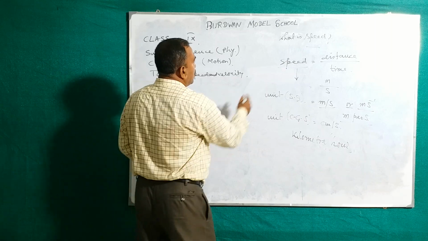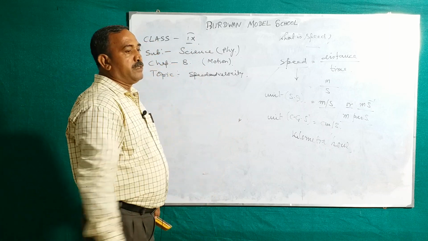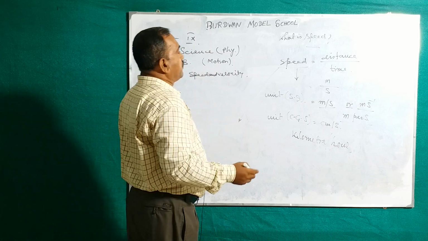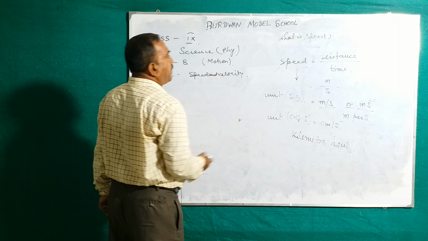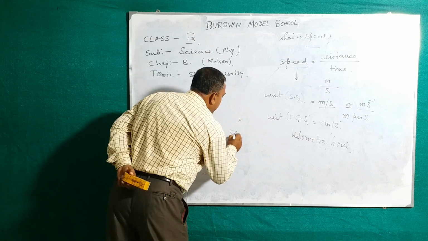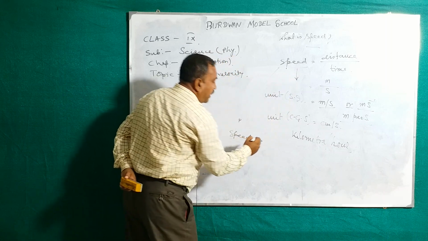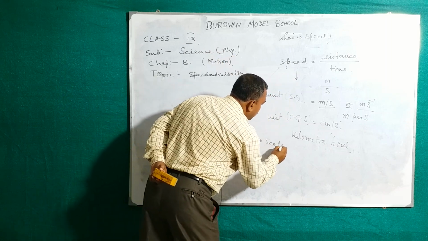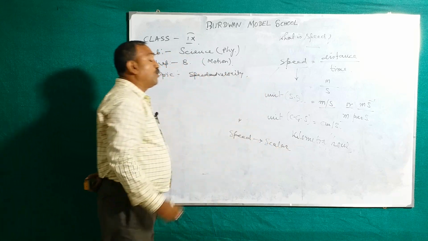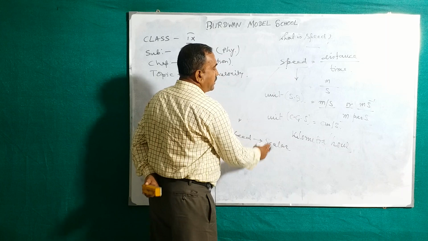Next. Which type of physical quantity is it? Because you know there are two types of physical quantities. One is the scalar, another is the vector. So distance is the scalar, so speed must also be scalar. It has only magnitude, no direction. So it is the scalar quantity.